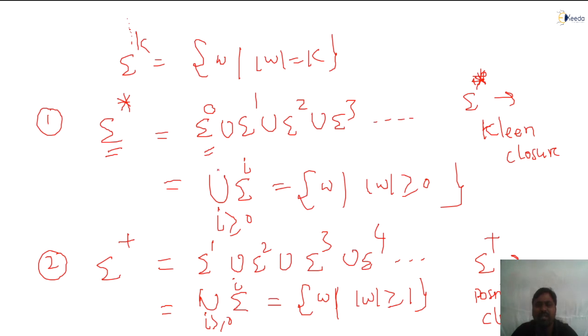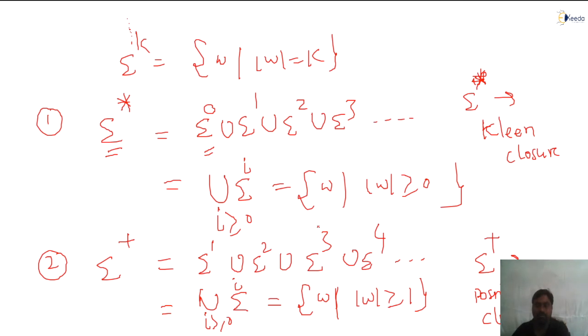Nothing but epsilon only. Yes or no? Zero length, nothing but epsilon only. Correct or not? Star has zero length, like a positive closure, nothing but length 1 onwards. Length 1 union length 2, length 3, like this. You understand? These 2 points you would understand, all of you now. Please note down this properly.